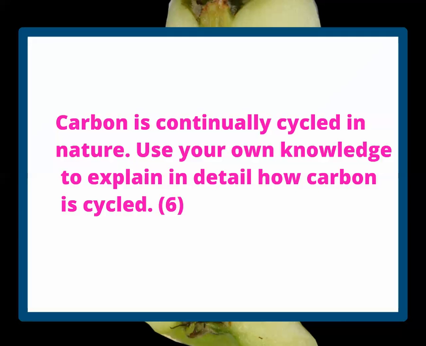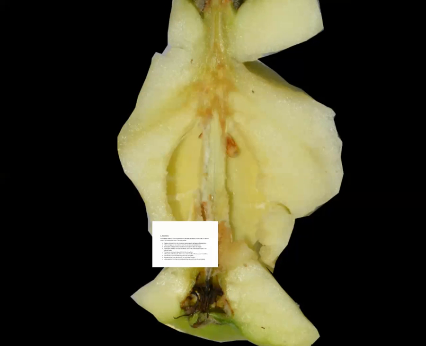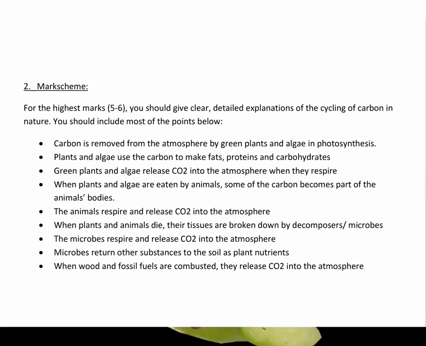Carbon is continually cycled in nature. Use your own knowledge to explain in detail how carbon is cycled. Another 6-marker. So let's look at the mark scheme.